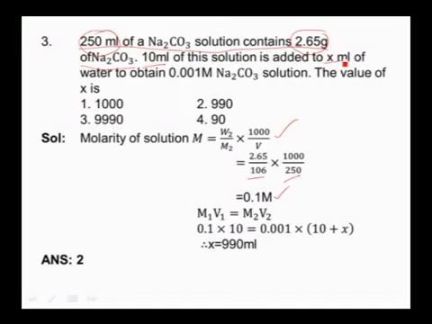So now here apply dilution law, which is nothing but M1 V1 is equal to M2 V2. By substituting M1, V1, M2 and V2 values, we will get X value 990 ml. That means the volume of water added is equal to 990 ml. So the answer is the second option.